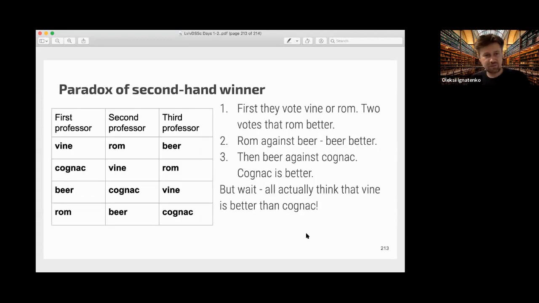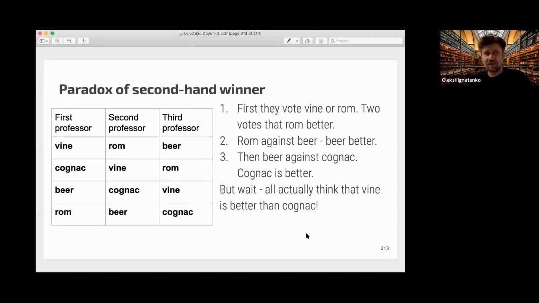So producing this sociology influences the result of the election. Another interesting paradox is the paradox of the second-hand winner. Suppose we have 3 professors who are tired, and on Friday they want to go and drink something together, and they have little time, so they agree to vote by pairs and eliminate one member of each pair who gets fewer votes.